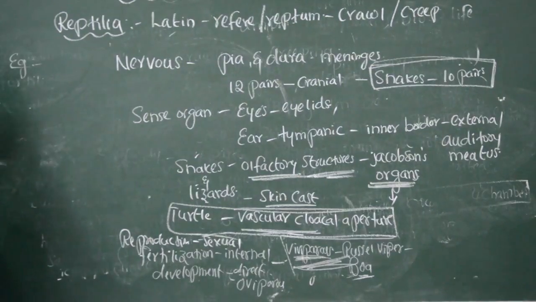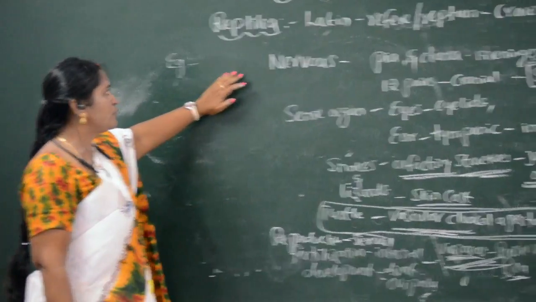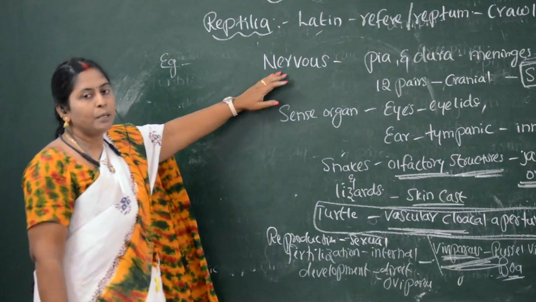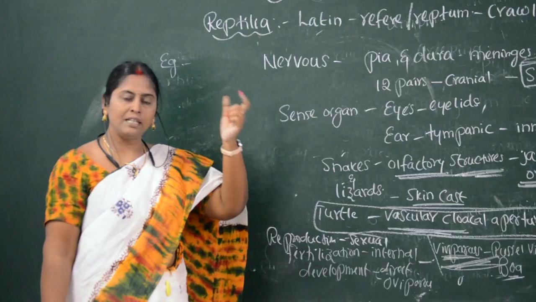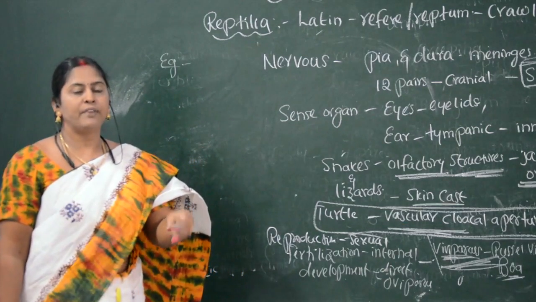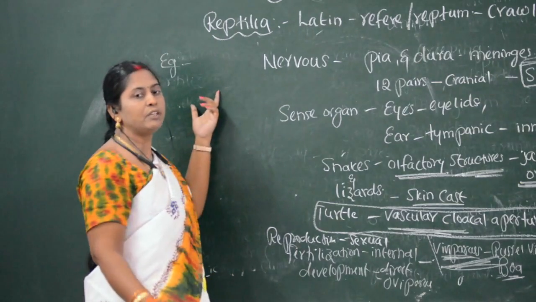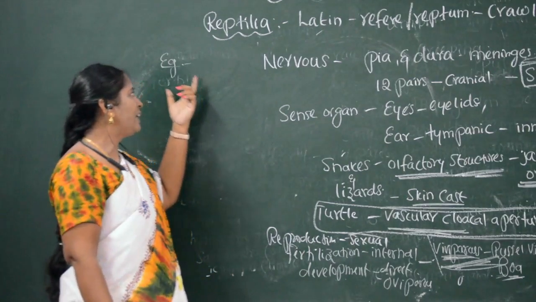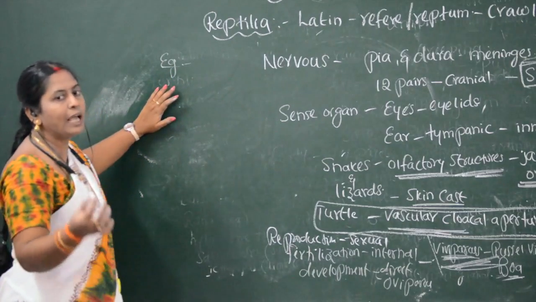Before saying these examples, we know that even the tortoise comes under reptiles. Commonly we call it a tortoise, whether it is living in marine water, in fresh water, or on land. But different words we have to use for the organisms basing on the habitat.